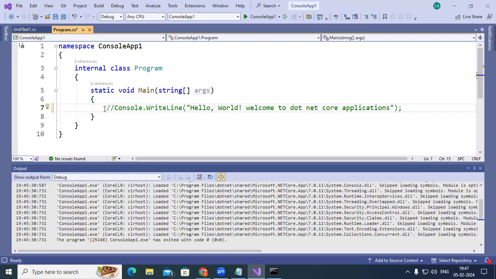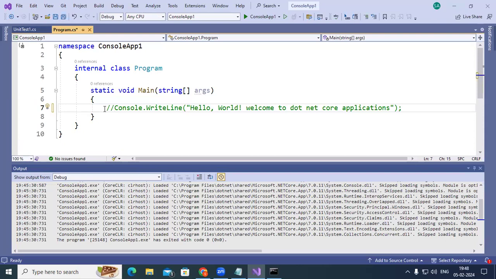There are basically three types of comments: single line comment, multi-line comment, and XML comment. You can have XML comments also, but they are available only before the class name or before the method name.